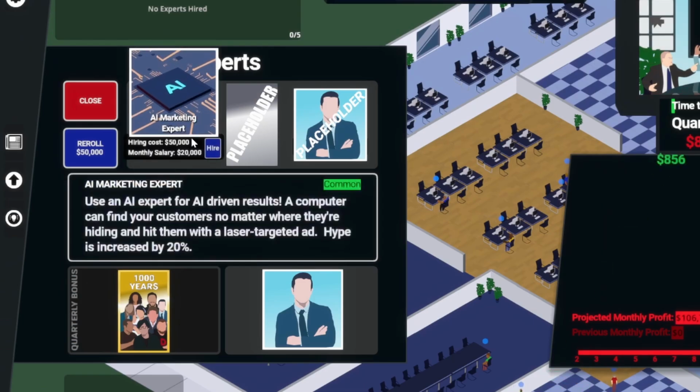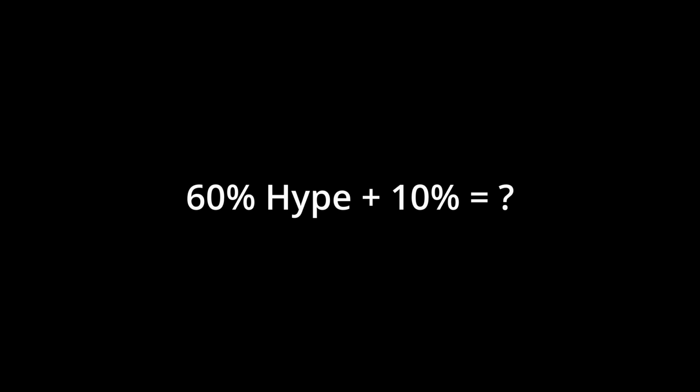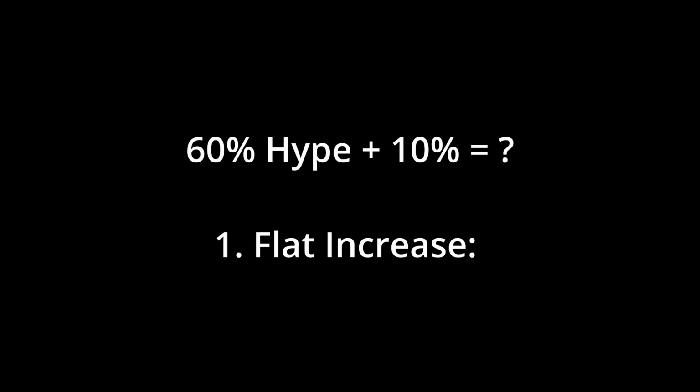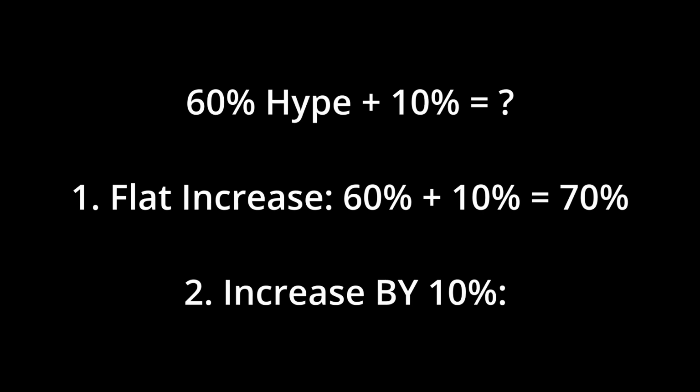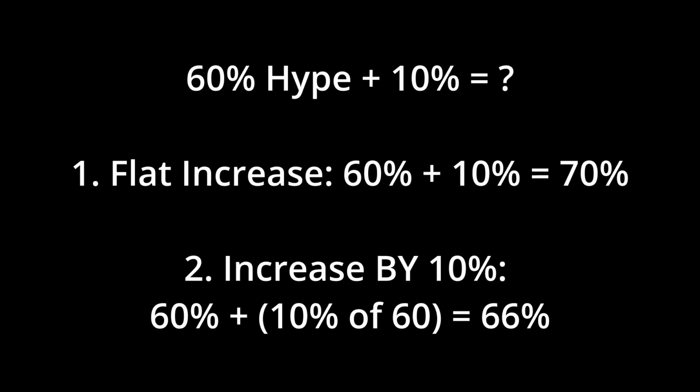And then there are experts in my game that can raise stats like hype. So what happens if the hype is at 60% and the description of one of the experts says it raises hype by 10%? Is it just a flat increase, so 60% hype plus 10% equals 70% hype? Or is it increased by 10% of the existing 60%, which is 6%, making the total 66% hype?